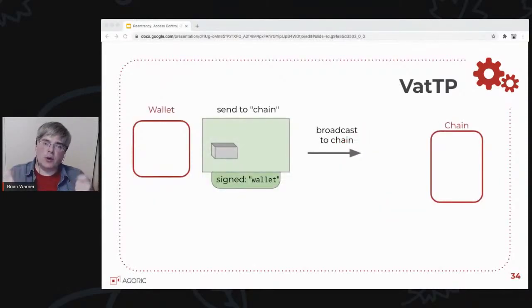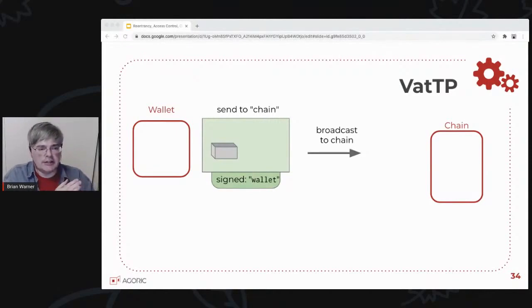And the way that this works depends upon the kinds of machines at either end. In this example, the wallet is a solo machine. It's running on your local computer, on just one CPU. It's not a consensus mechanism. There's no voting, there's no blockchain there. But it's sending to a blockchain, to something like Cosmos SDK, which is what our platform is based upon.